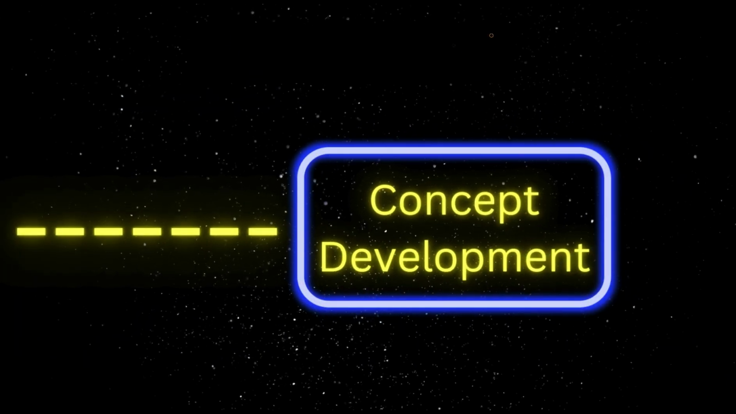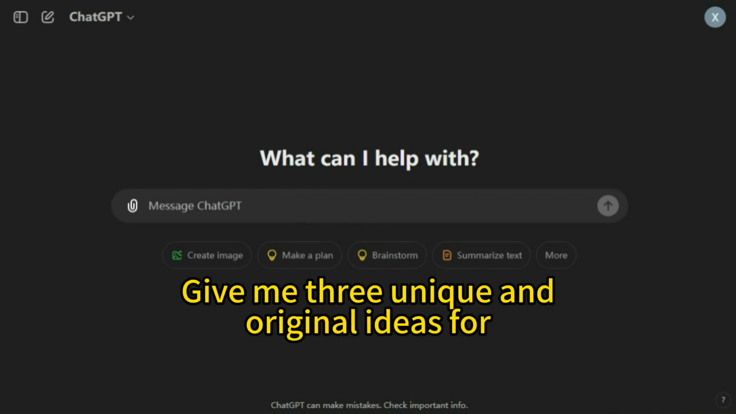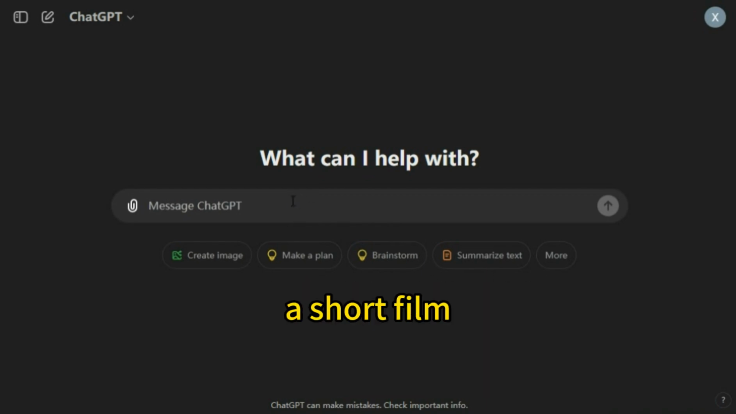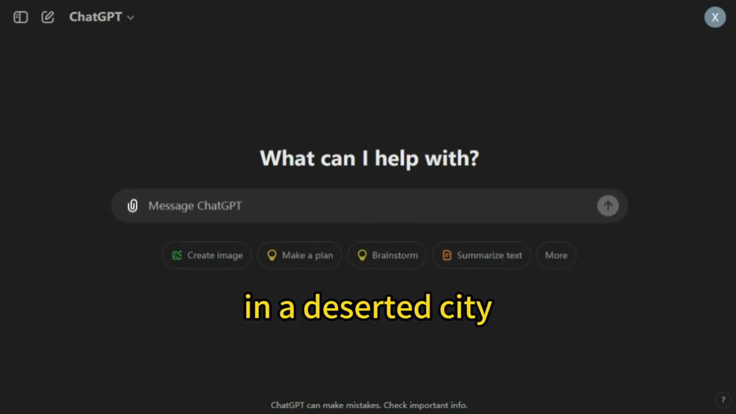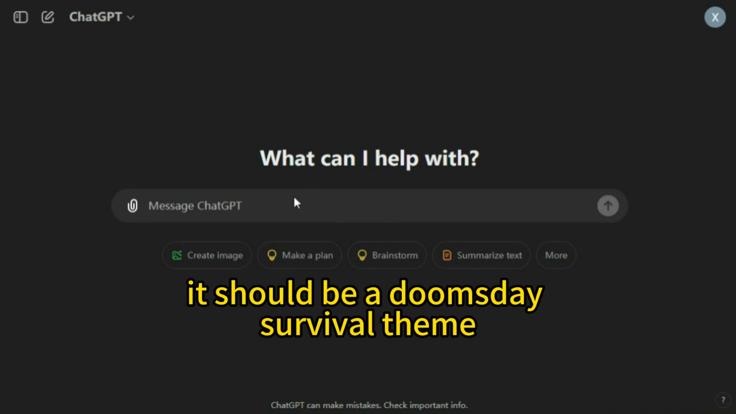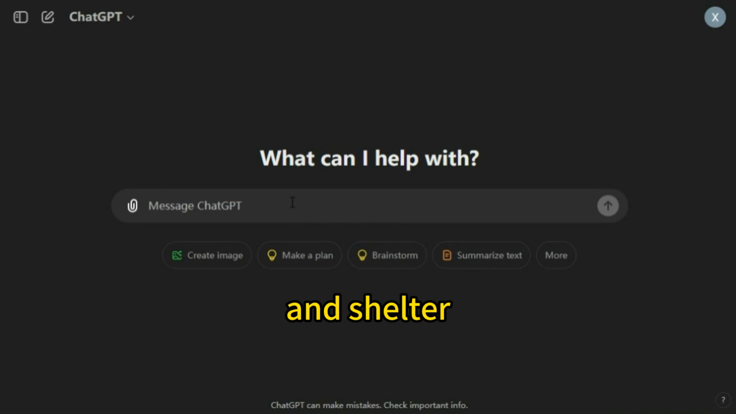Step 1. Concept development. First, I started with the basics, brainstorming concepts. Here's the prompt I used. Give me 3 unique and original ideas for a short film. The story should involve 2 characters and take place in a deserted city. It should be a doomsday survival theme, focusing on the character's struggle for food and shelter.